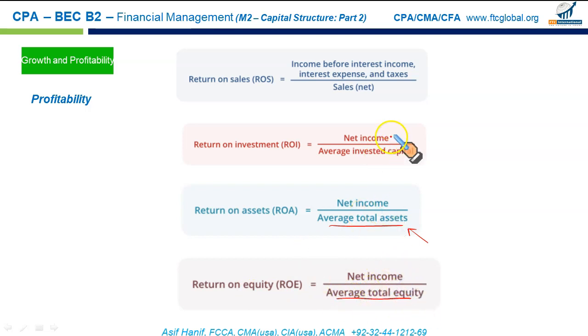An important point to be noted here is that whenever you are linking an income statement item with an item from the balance sheet, the balance sheet numbers are averaged, because the income statement is for the whole period. So the balance sheet numbers must be averaged, so that will be on annual basis or period to period comparison. So how does our return affect our capital structure? The more we earn, the more we can retain, and then it could result in a larger part of our capital structure going towards the equity component.